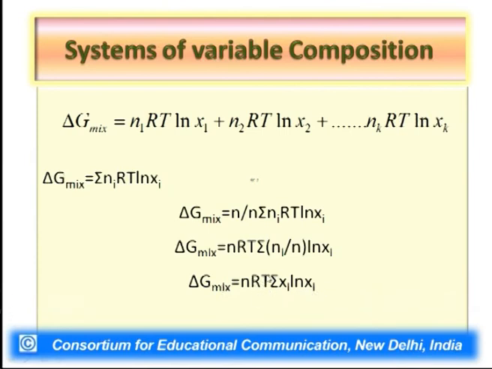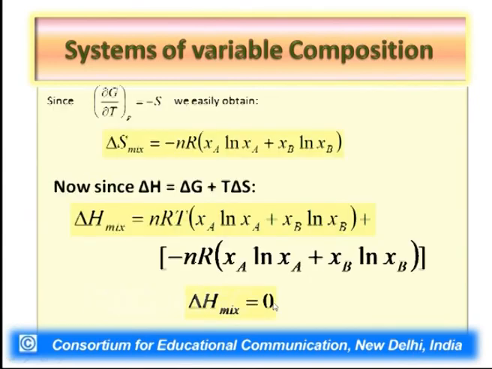So the differentiation of temperature would just be 1, and therefore minus delta S mix equals minus nR summation Xi ln Xi, that is, Xa ln Xa plus Xb ln Xb for a binary two component system.